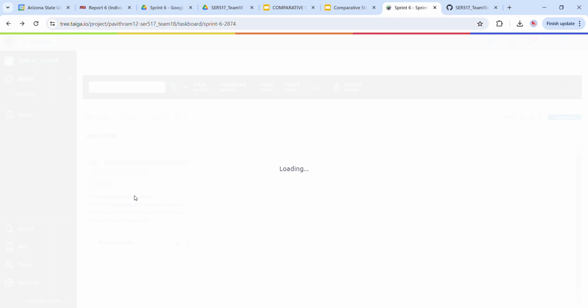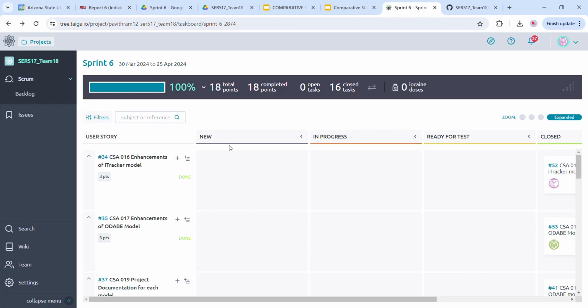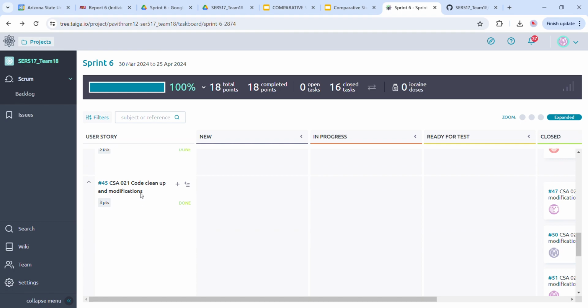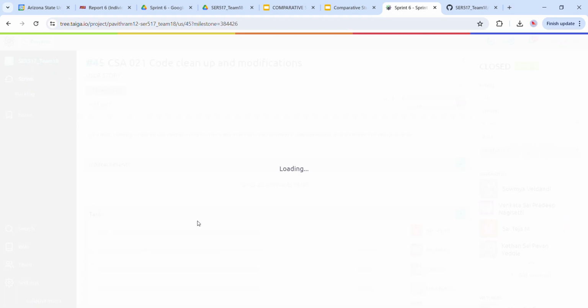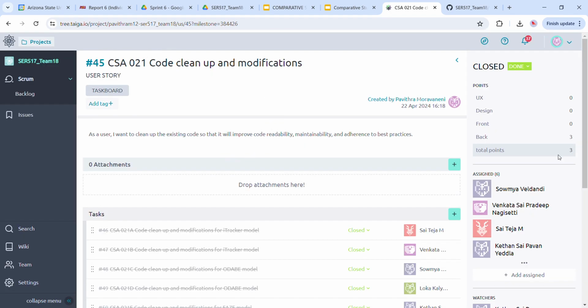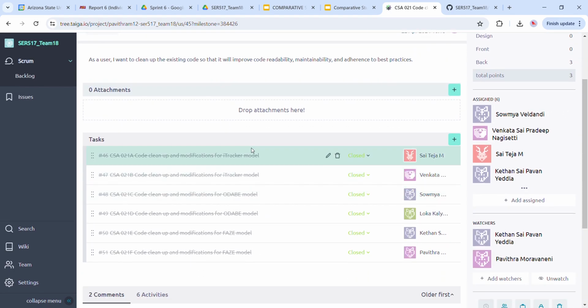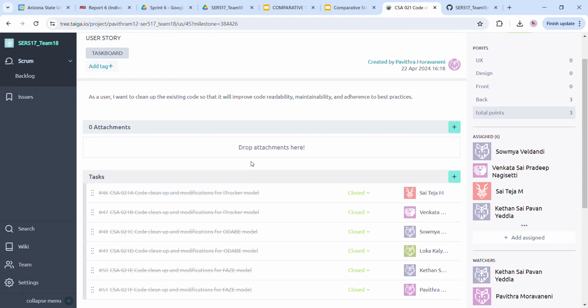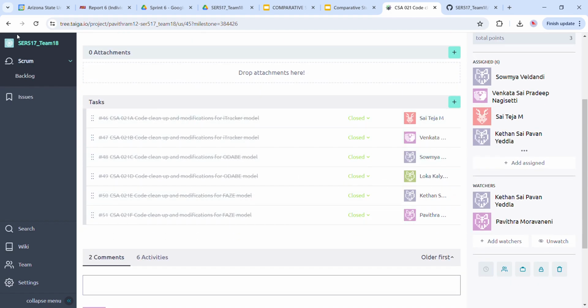And coming to the final user story, it is for code cleanup and modifications. This has been assigned to all of our teammates, and each has worked on their assigned model. It is basically to refactor the code for better readability and to follow good software practices, so that it will be helpful for users to understand the code and analyze its functionalities. This has been worked on by the entire team.